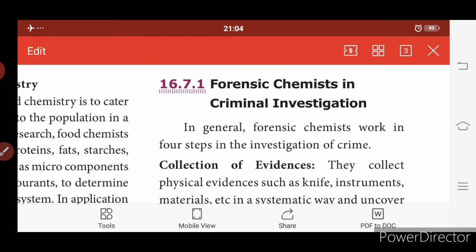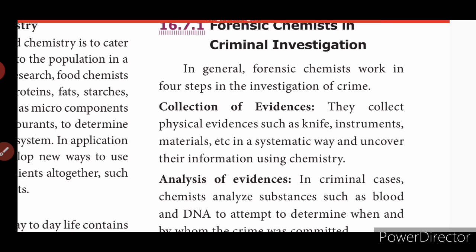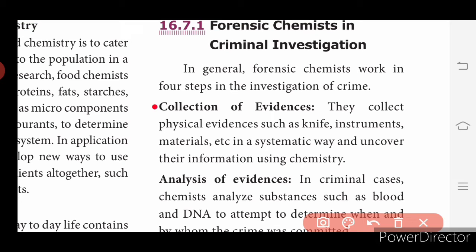Forensic chemist in criminal investigation. In general, forensic chemists work in 4 steps. Okay, so what are the steps? Collection of evidences. First you have to collect the evidence. What are the evidence that the thief or the murderer have left out in the murder place? They collect physical evidences such as knife, instruments, materials, etc. in a systematic way and uncover their information using chemistry.